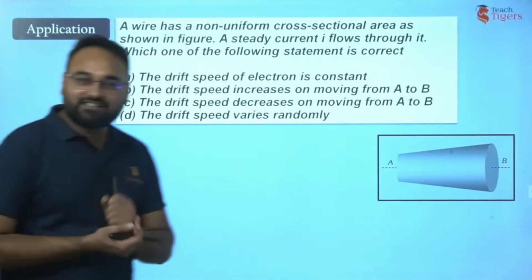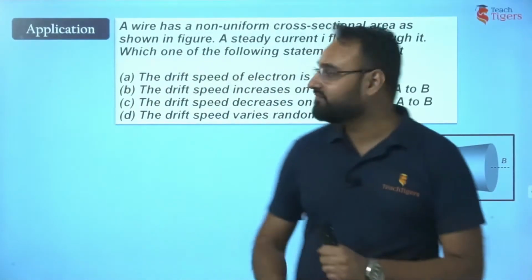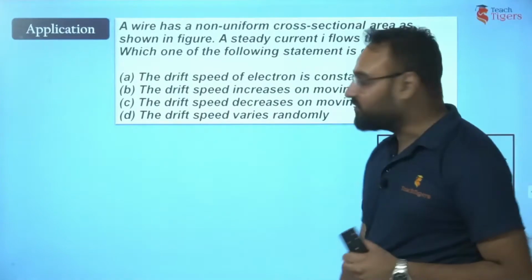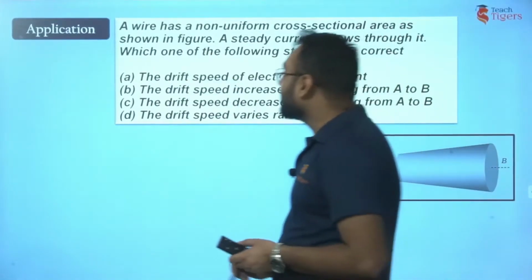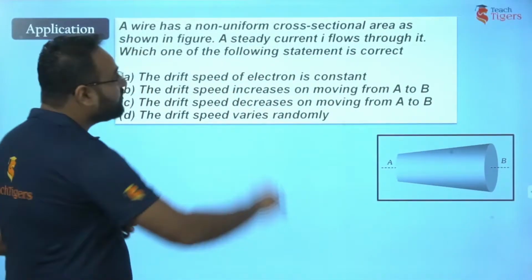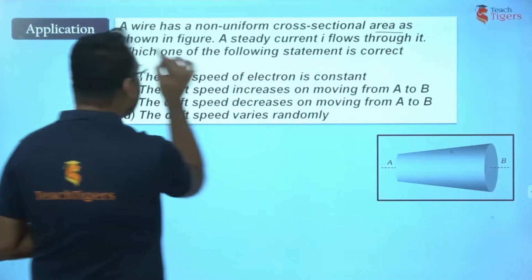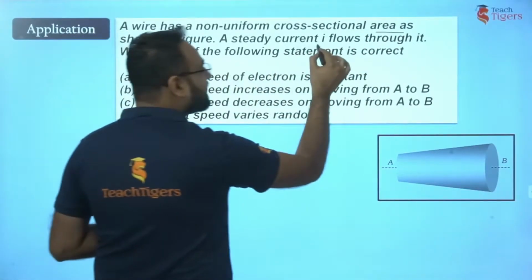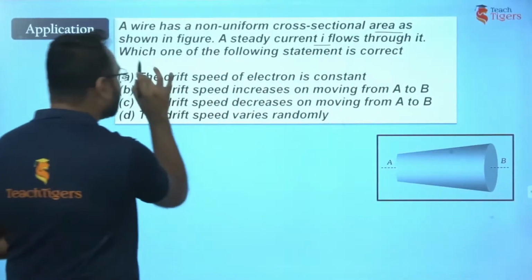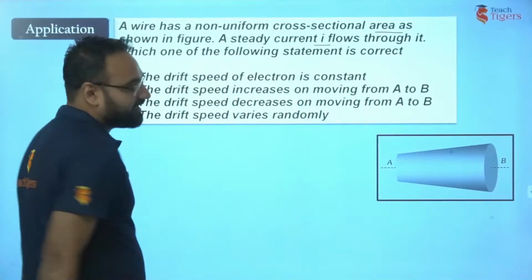So, alright friends, let's start with the application part. The first application which I'm going to take is: a wire has a non-uniform cross-section area as shown in figure. A steady current I flows through it. Which one of the following statements is correct?